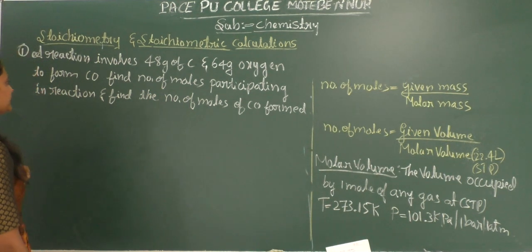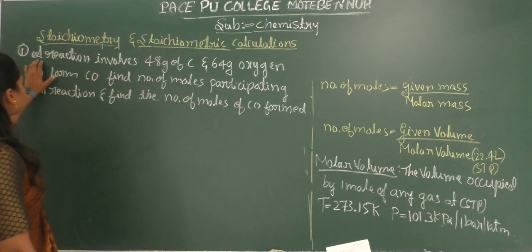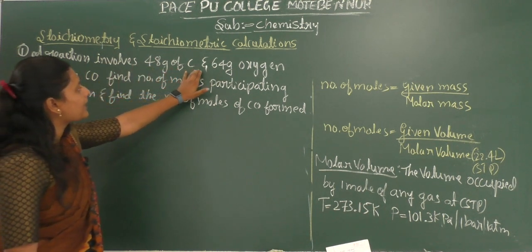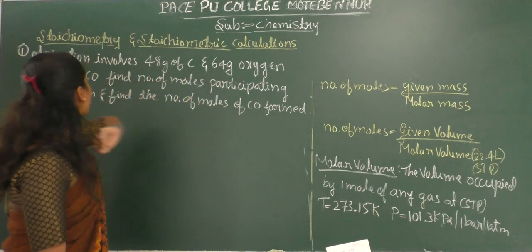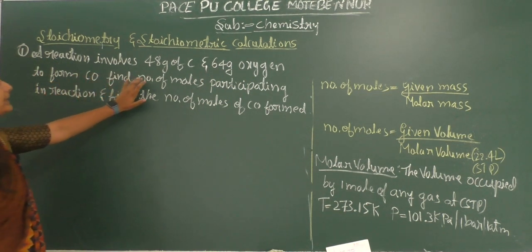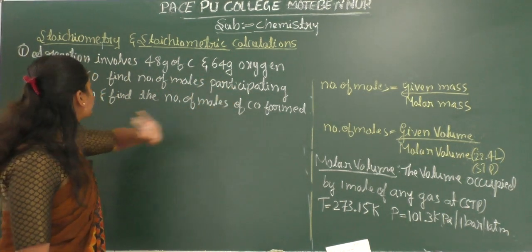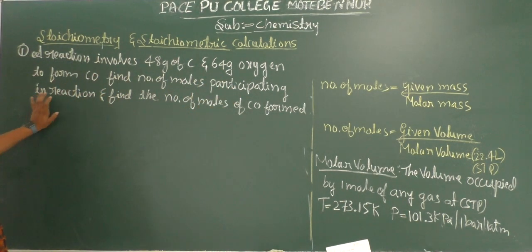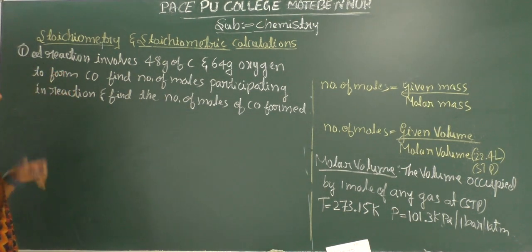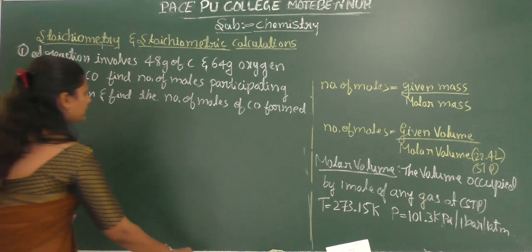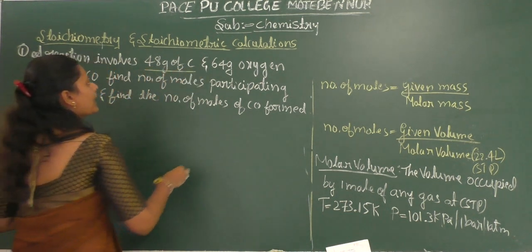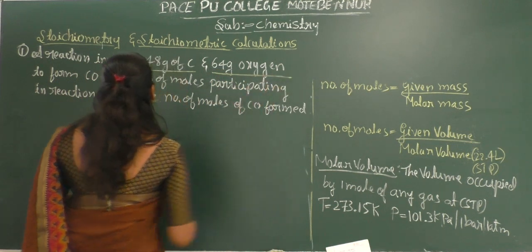Okay, so here the given problem involves 48 grams of carbon and 64 grams of oxygen reacting to form carbon monoxide. Find the number of moles participating in the reaction and find the number of moles of carbon monoxide formed. So here the given data is 48 grams of carbon and 64 grams of oxygen.